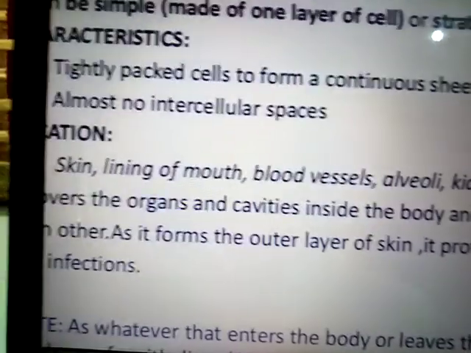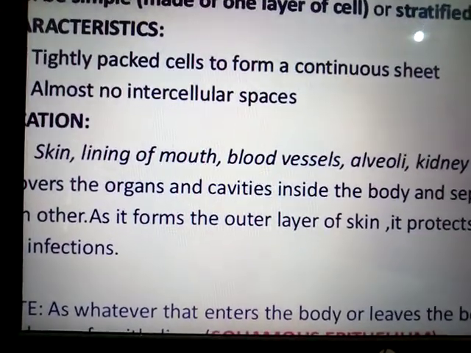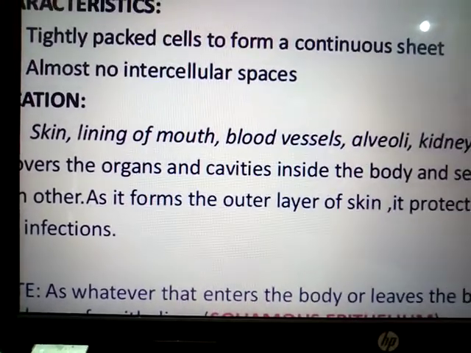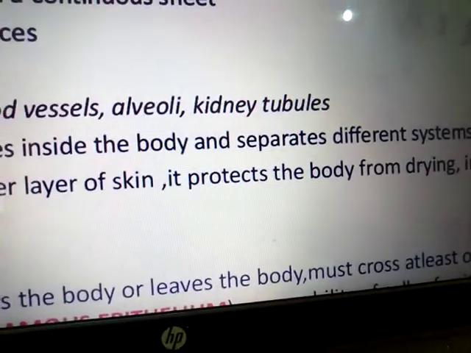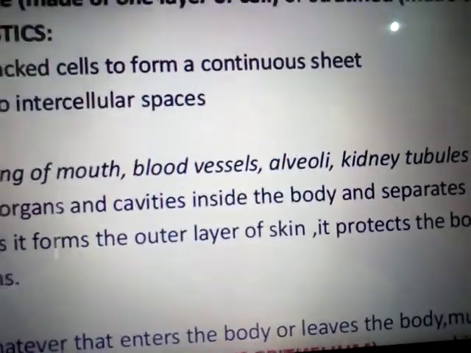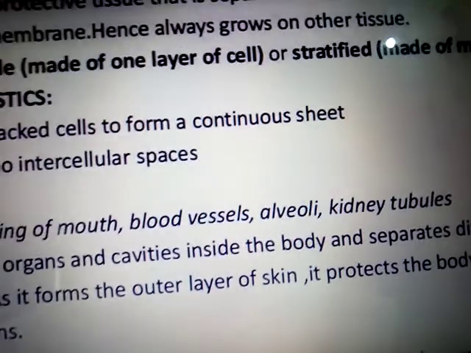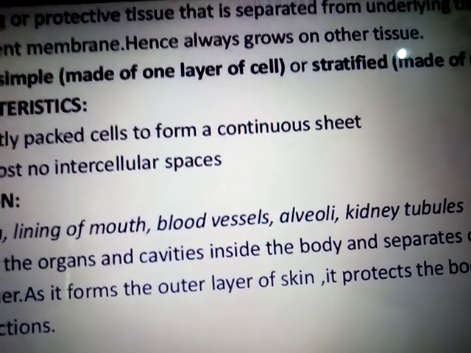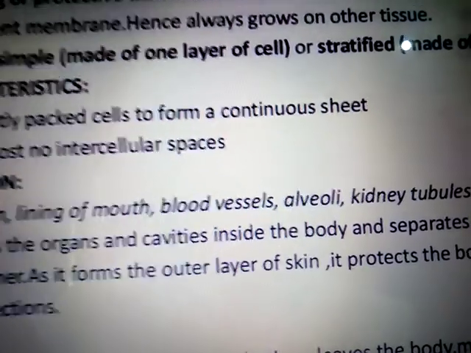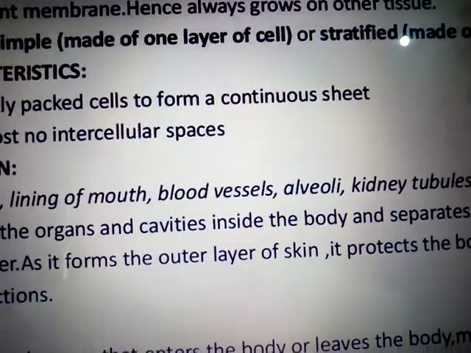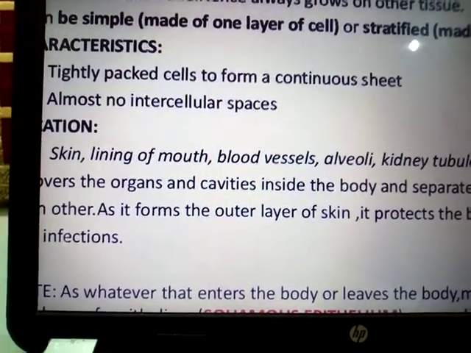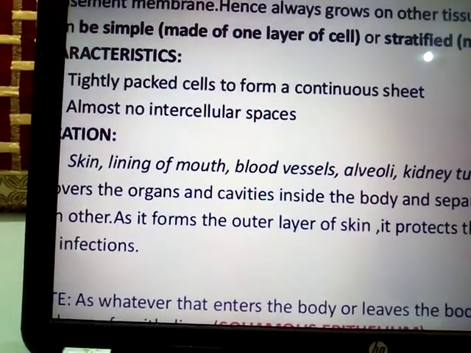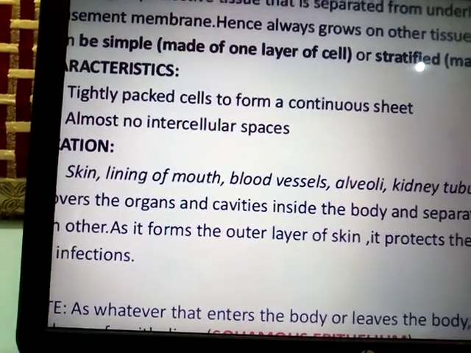The location of the epithelium tissue is found in the skin, lining of the mouth, the blood vessels, the alveoli, the kidney tubules, and the internal organs, in the outer and inner layers of the skin. So it is protective in nature. Mainly the function of the squamous epithelium or cuboidal epithelium or any type of epithelium is protection. Sometimes it also helps in the secretion of materials, so it is also secretory in nature. It also helps to remove waste from our body, so it is excretory in nature.